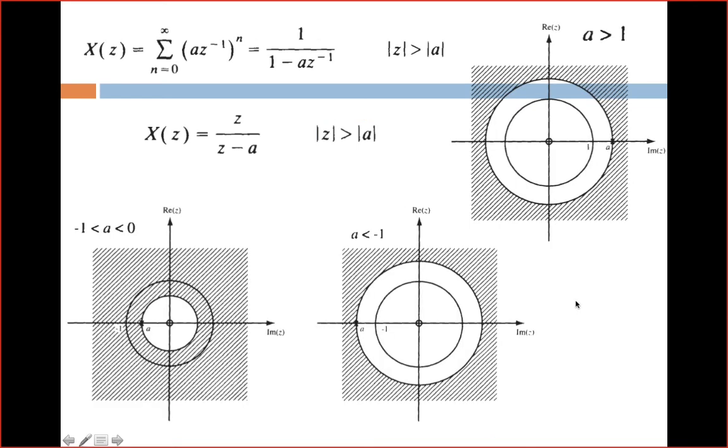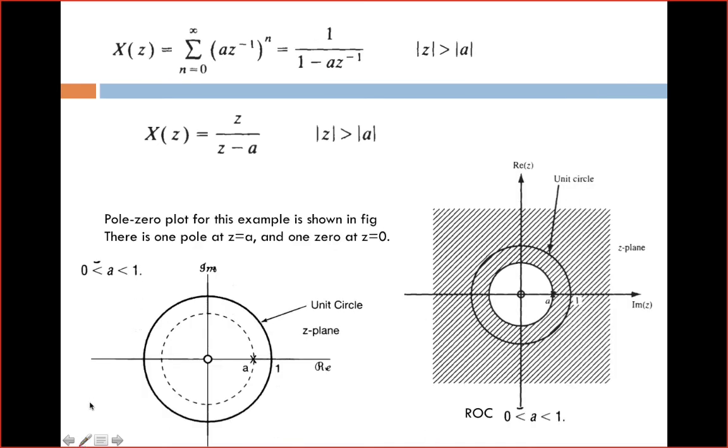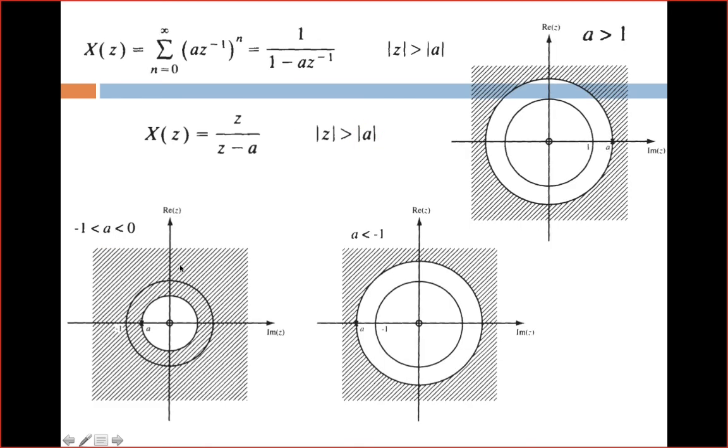Next we are going to discuss another case. The first case is A is in between 0 to 1, because we need to consider the magnitude of A. Magnitude of A means it should consist of both positive and negative values, and of course we consider only 0 to 1 and A value may be greater than 1. What will happen if A is greater than 1? That we are going to discuss.